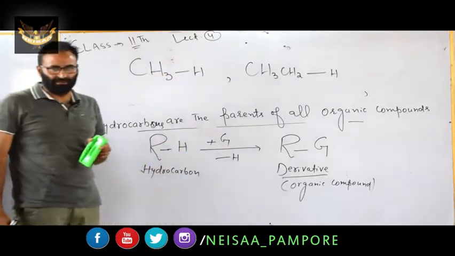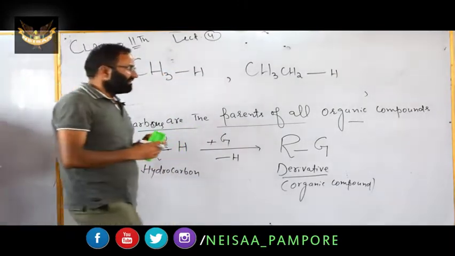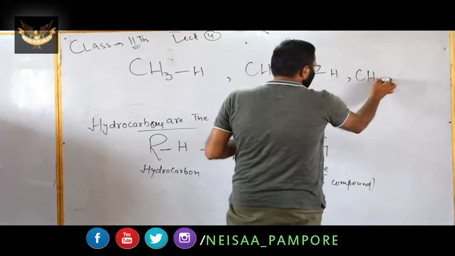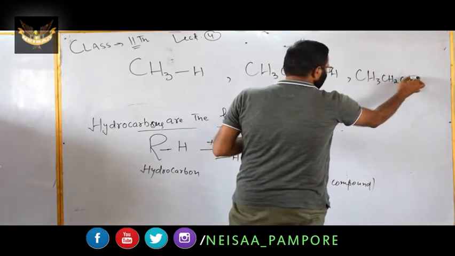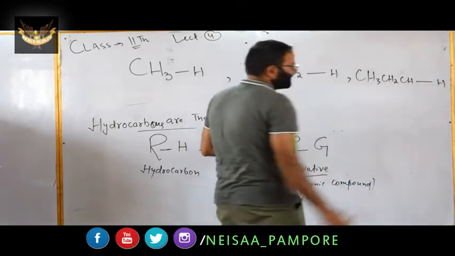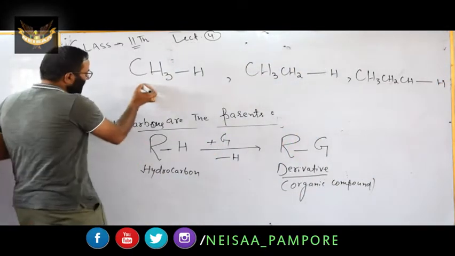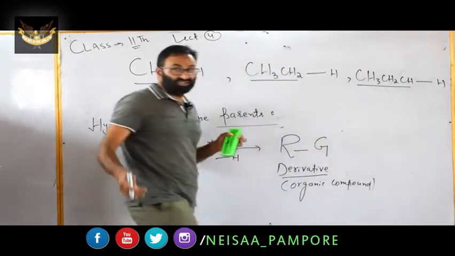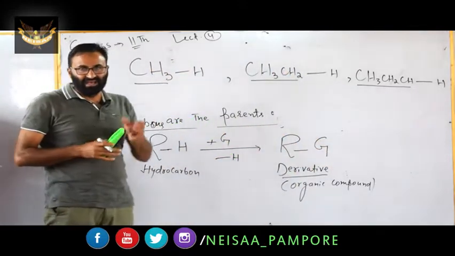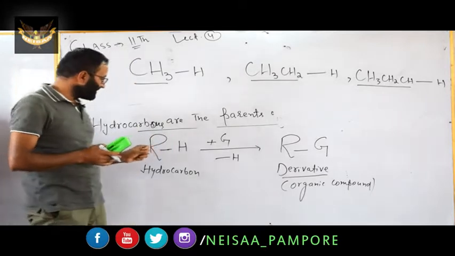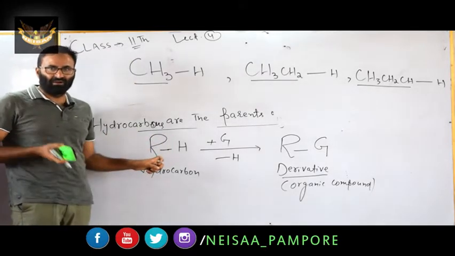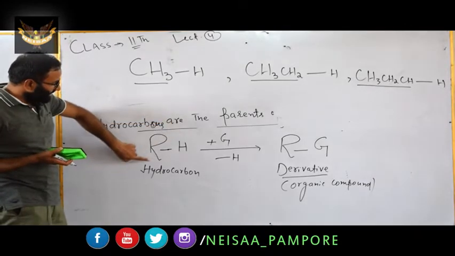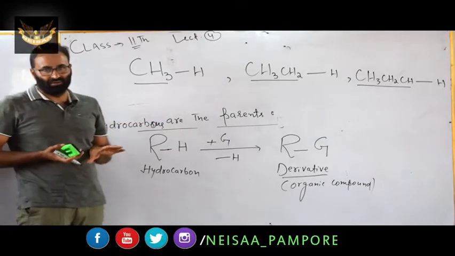In the same way, we can represent propane as CH3CH2CH2-H. Remember this point: this is methyl, this is ethyl, and this is propyl. In general, it is alkyl, and we represent the alkyl by the letter R. It means that RH is the general representation of hydrocarbon.